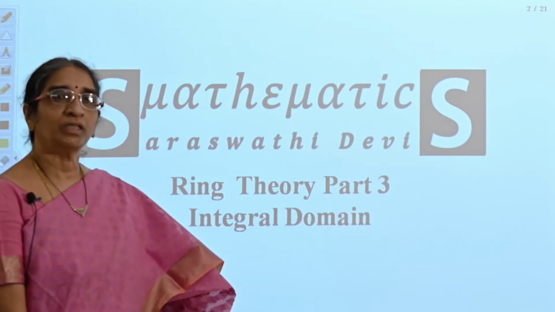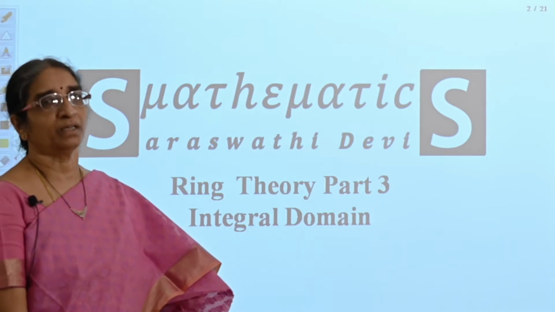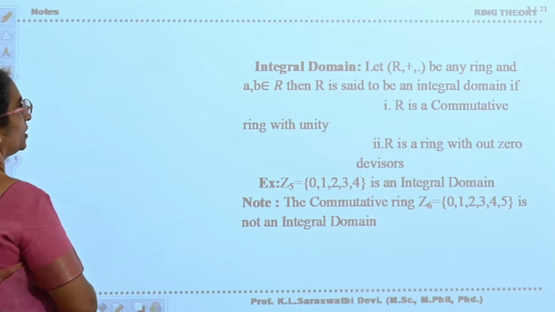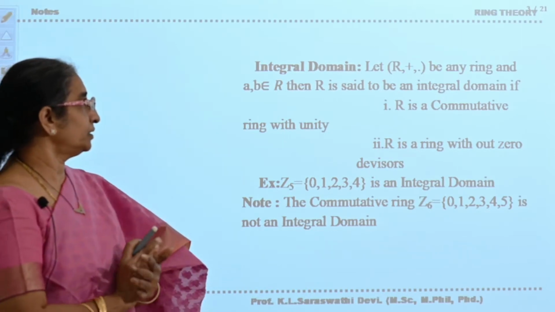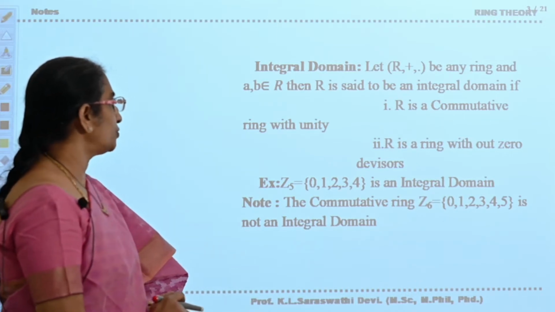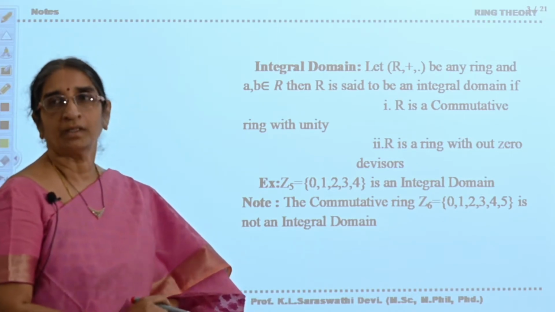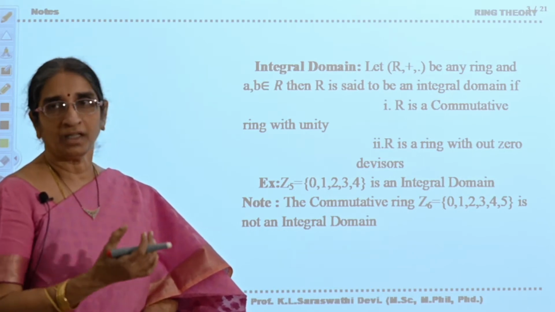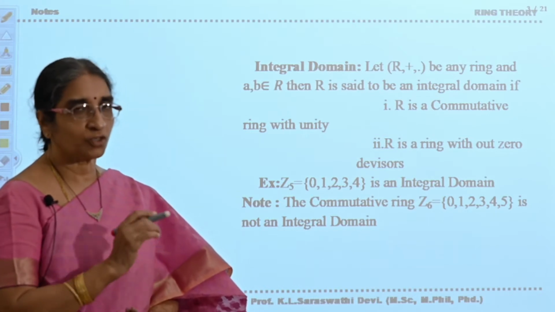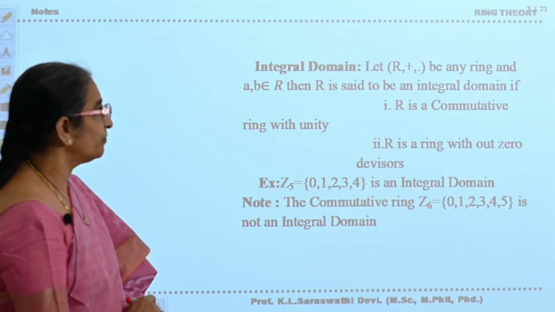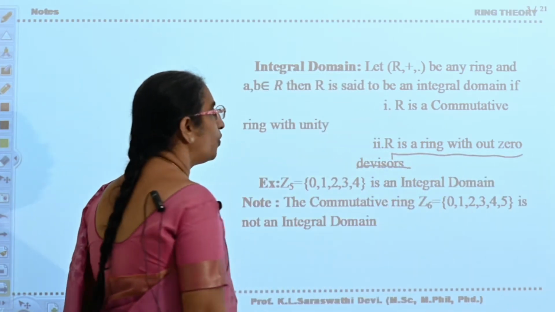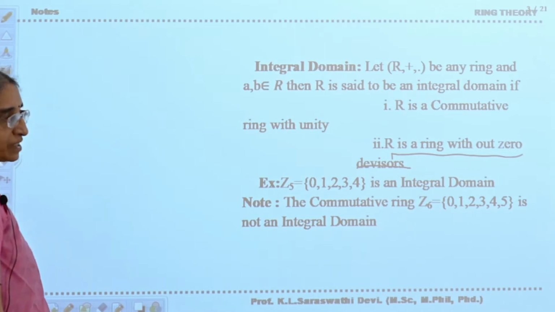Here we are going to learn a special type of ring, namely integral domain. Now see, what do you mean by an integral domain? An integral domain is also a ring with a commutative and unity element. That is, any ring which satisfies the commutative property and possesses a unity element. Not only that, it should be without zero divisors. What do you mean by without zero divisors?